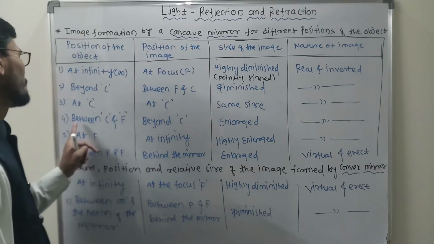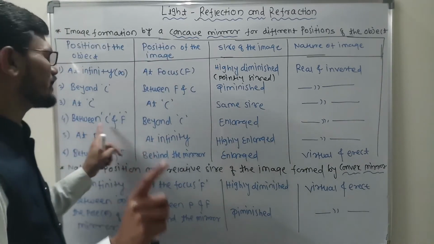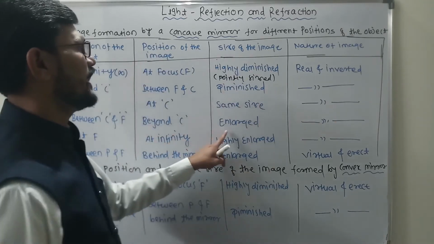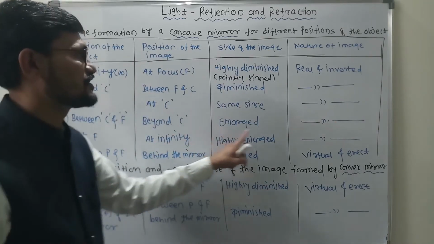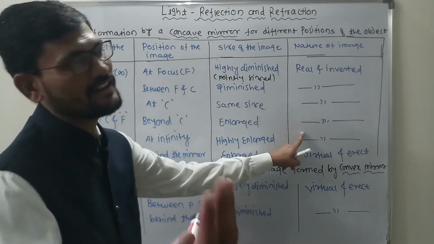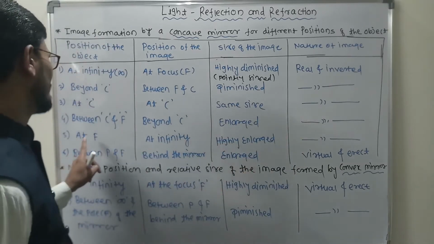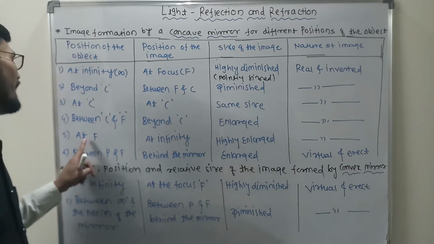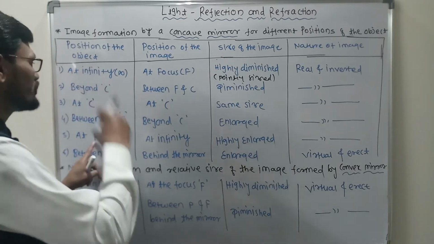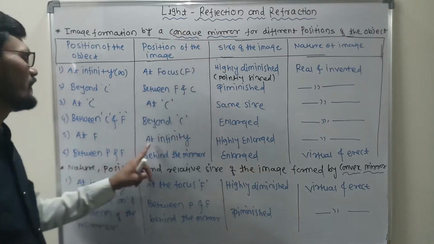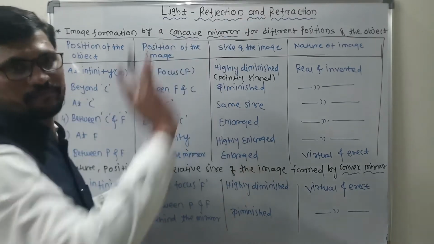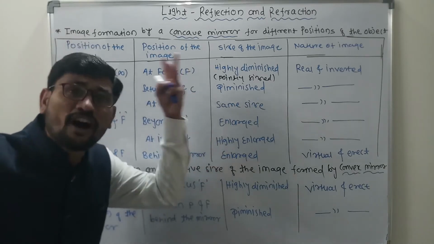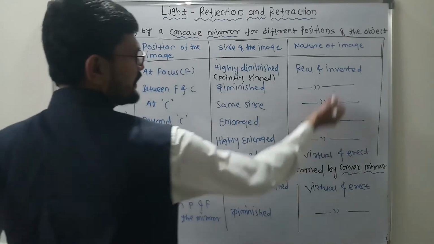If the object is placed between center of curvature and focus, where will be the position of the image? Beyond C, and the size of the image is enlarged, and the nature of the image is real and inverted. Now similarly, the fifth position of the object is at focus. If the object is placed at the focus of the concave mirror, then the image will form at infinity, and the image formed at infinity is highly enlarged.